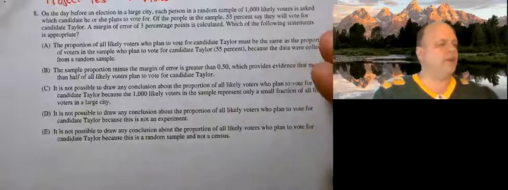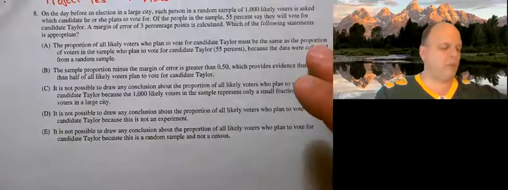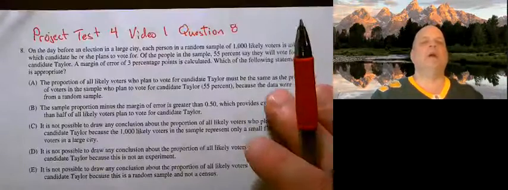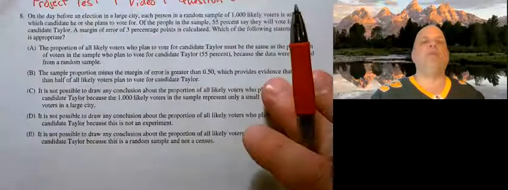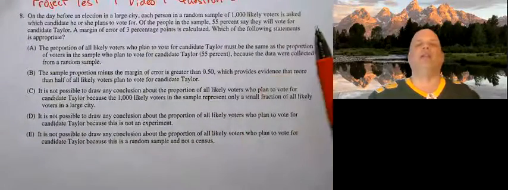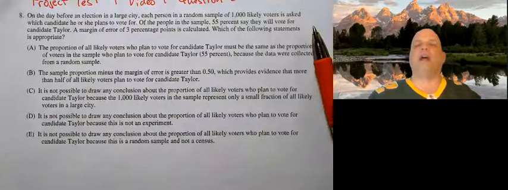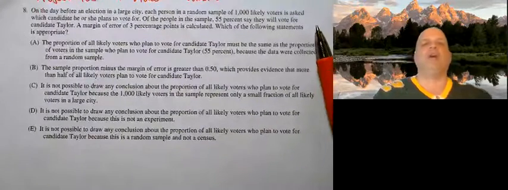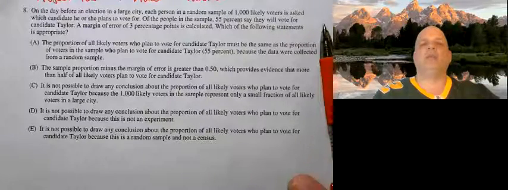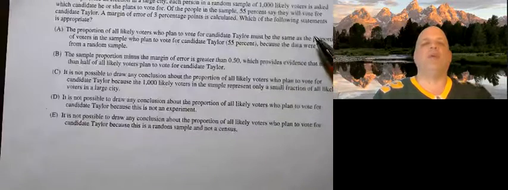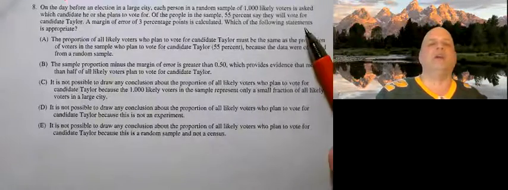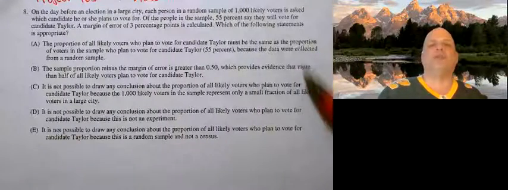All right, on number 8. One day before an election in a large city, each person in a random sample of 1,000 likely voters is asked which candidate he or she plans to vote for. In the sample, 55% said that they will vote for candidate Taylor. A margin of error is plus or minus 3%.